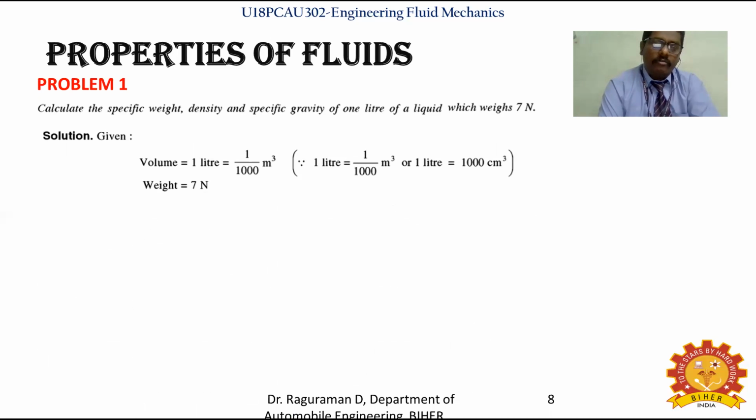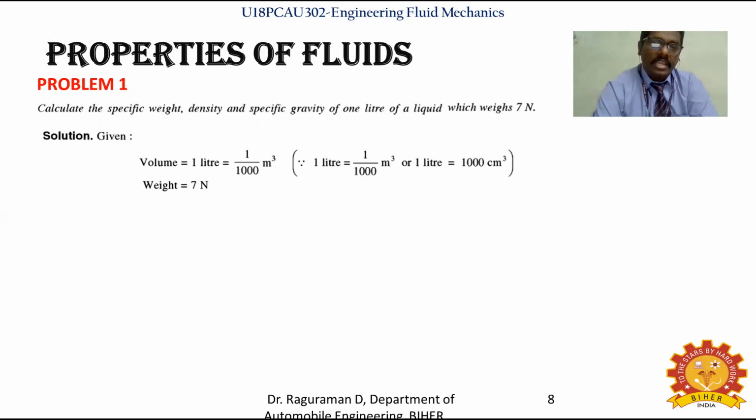1 liter of water is equal to 1 by 1000 meter cube. How do you get this? You know the relation 1 liter equals 1000 centimeter cube. If you take a 10 centimeter cube, you get a volume of 1000 centimeter cube. So that 10 centimeter box can contain 1 liter. From that relation, 1 liter is 1 by 1000 meter cube. So we have the standard relation: 1 liter is equal to 1 by 1000 meter cube.